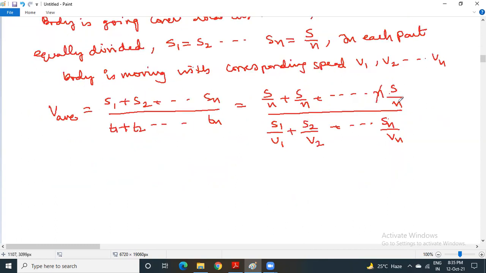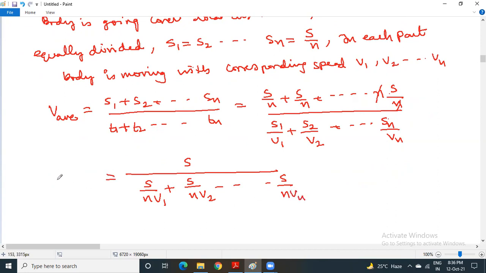Now let us write once again. So this n and n get cancelled. It will be S whole divided by S by n multiplied by V1 with V1. Similarly, S2 as S by n multiplied with V2, and so on. Even Sn you took as S by n, multiplied by Vn. So therefore, this is V average.